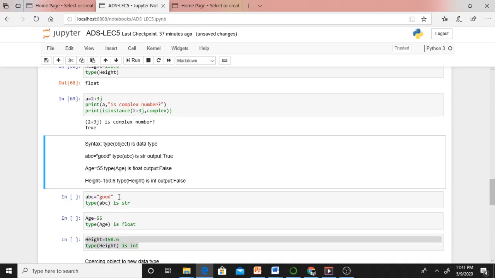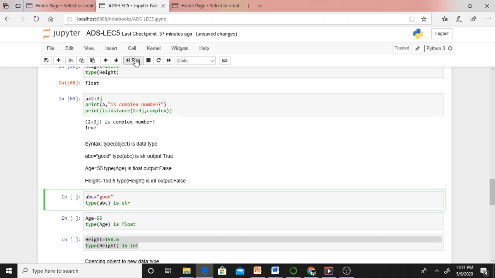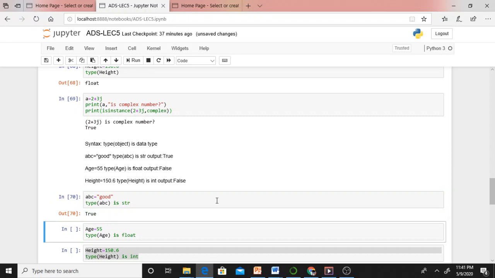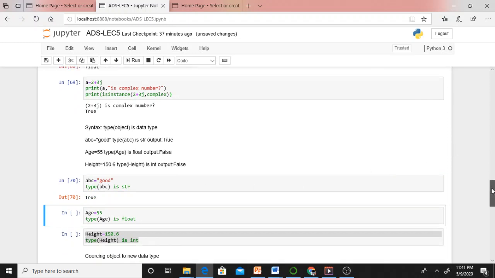ABC equal to good. What does it mean? We are storing good in ABC. isinstance with variable name ABC. Is str means, str is the data type, isinstance is a predefined function, ABC is the variable. Therefore, I am checking whether this ABC is string type or not. If it is correct, it will return true.